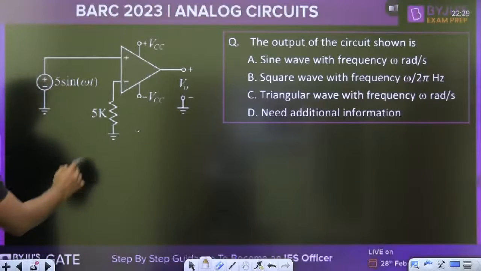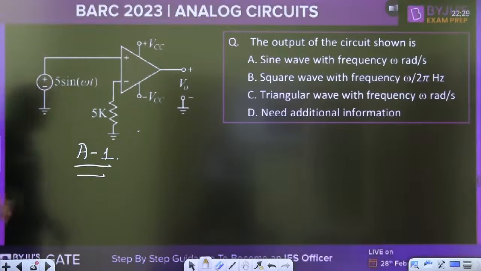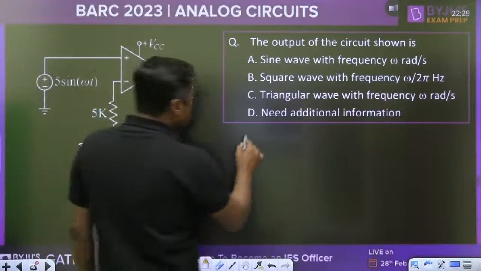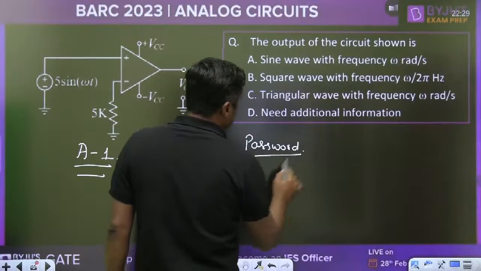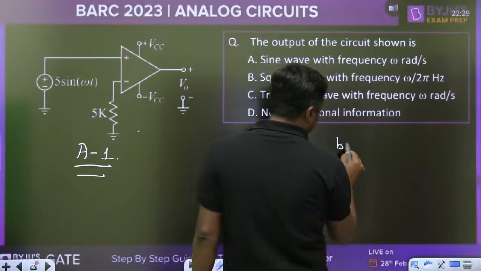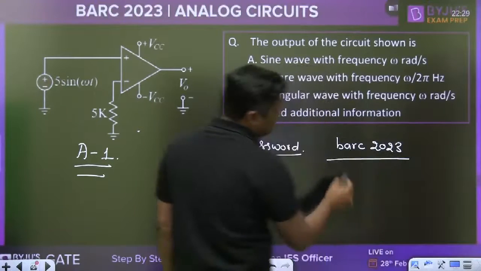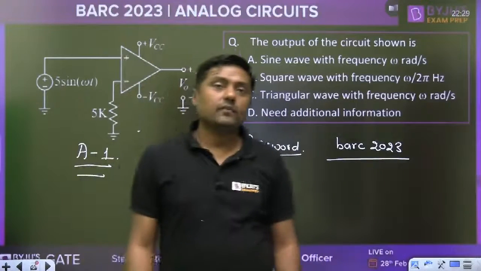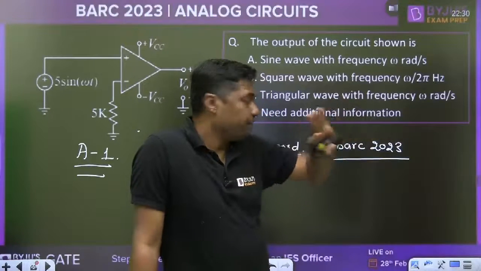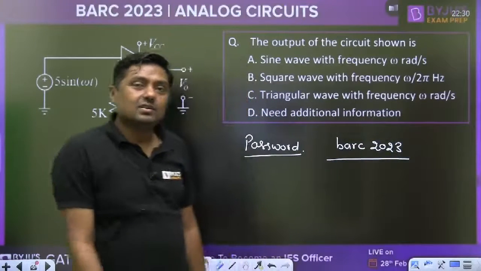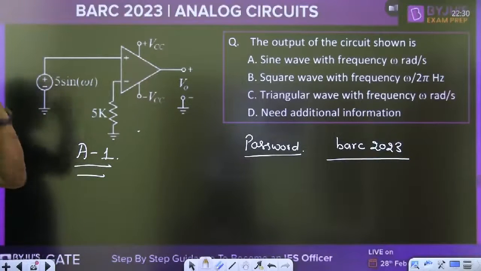First assignment for you, you can take a screenshot and now write the password. This is the password, very easy. Students will find BARC 2023. Okay, BARC 2020, all in small letters, and that is the P.